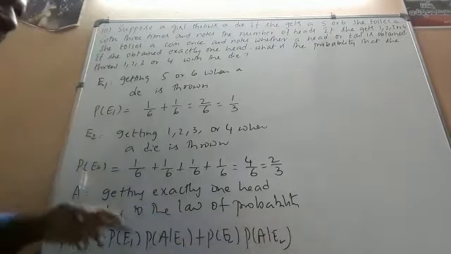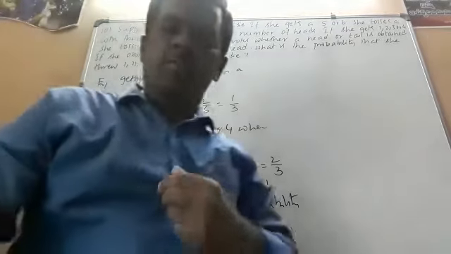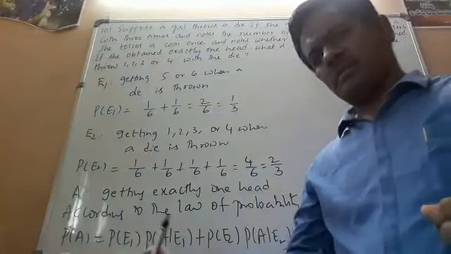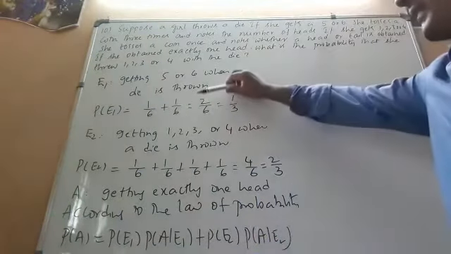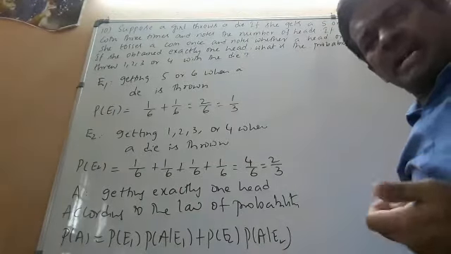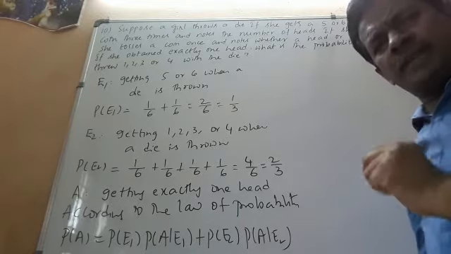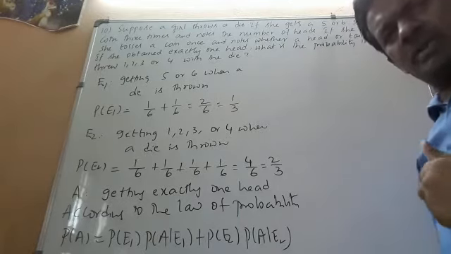So what is P of A given E1? P of A given E1 means the probability of getting exactly one head, given that she has got 5 or 6 when the die is thrown. To figure out the value, read the problem once again.